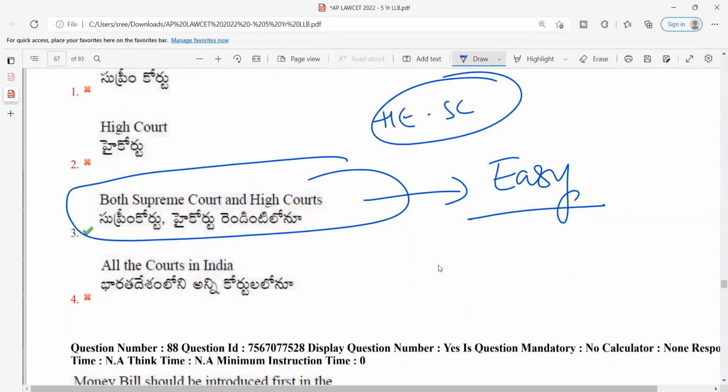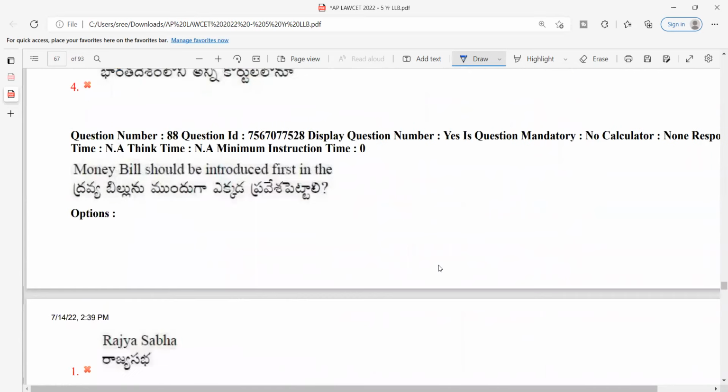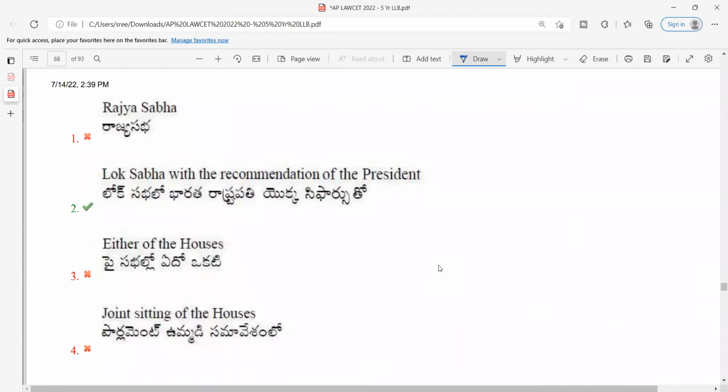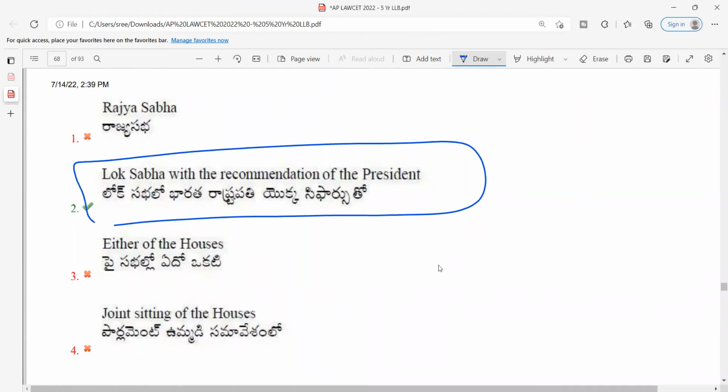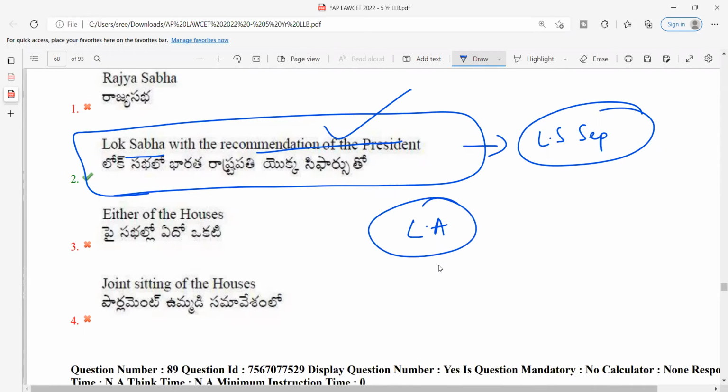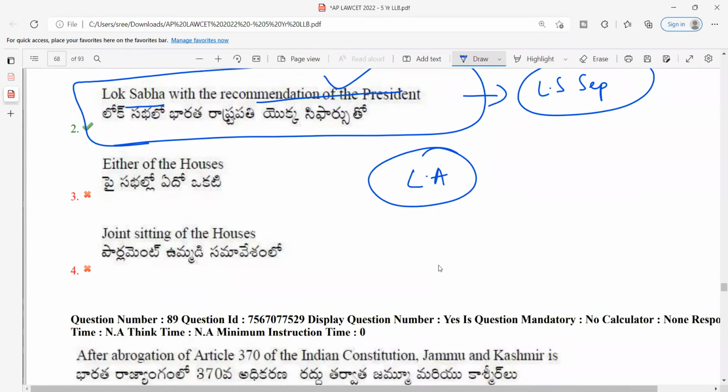Question number 88. Money bill should be introduced first in Lok Sabha with the prior recommendation of the President. A very, very easy question. Multiple times you have discussed this. The Lok Sabha Speaker will certify whether it is a money bill or not. It will be introduced with the recommendation of the President, and only in Lok Sabha. If it is in the state legislature, it has to be introduced in the state legislative assembly. I would rate this question as easy because we made a reference to this multiple times in multiple classes.